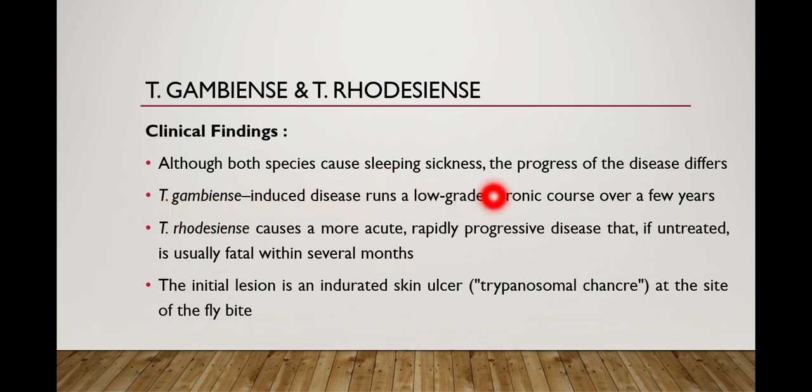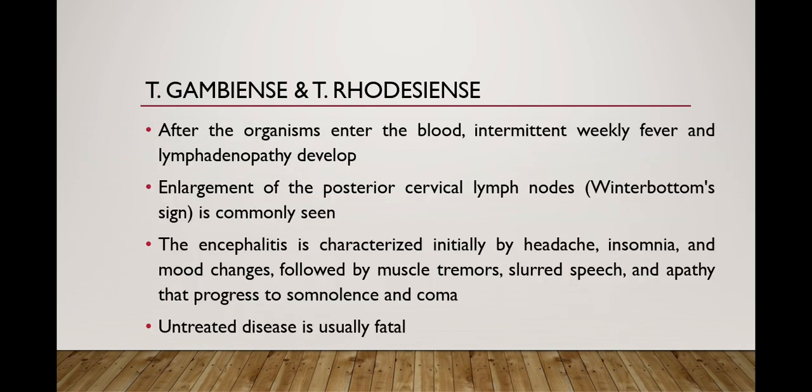Gambiense takes a few years to complete the course of the infection, while rhodesiense completes its course within a few months. The initial lesion is an indurated skin ulcer at the site of the fly bite. Indurated skin ulcer means that hardness of the skin occurs at the bite site.